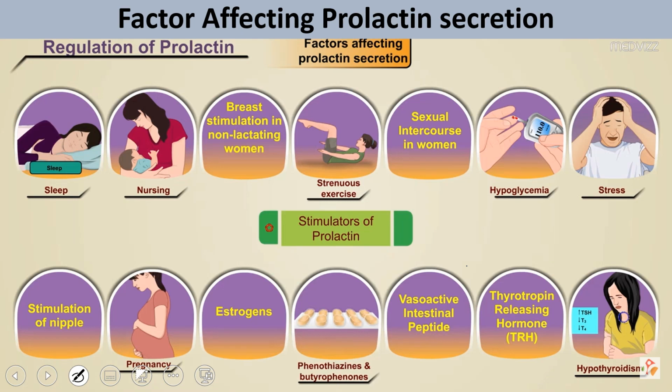So these are all the factors which you are going to see here. These are the stimulators of prolactin secretion: sleep, nursing the baby, breast stimulation in non-lactating women, exercise, sexual intercourse, hypoglycemia, stress, stimulation of the nipple, pregnancy, estrogens, some chemicals which are dopamine inhibitors, vasoactive intestinal peptide, TRH, and hypothyroidism.